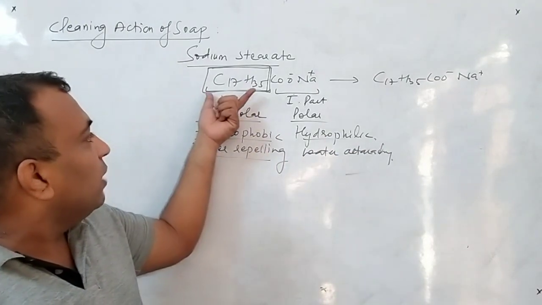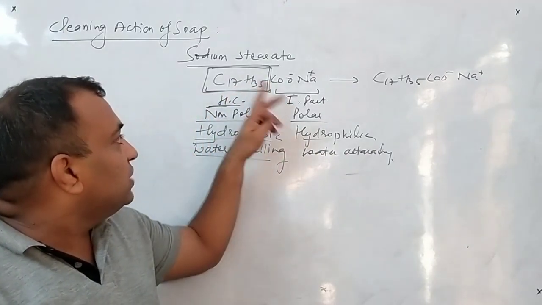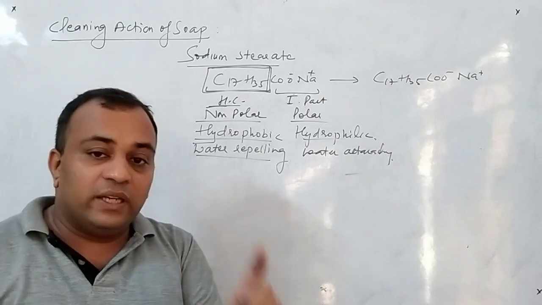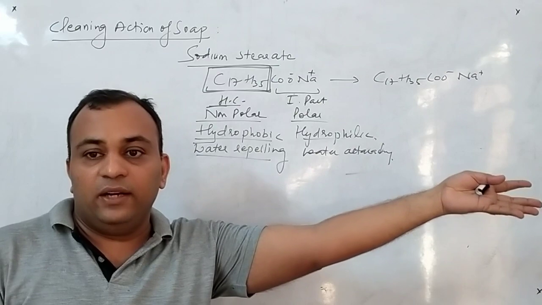So clear-cut, as far as the hydrocarbon part goes, you can write hydrophobic, and from where your ionic part starts, where your hydrocarbon chain finishes, everything after that is said to be the hydrophilic.